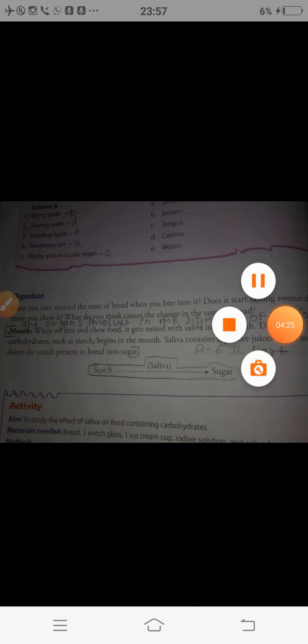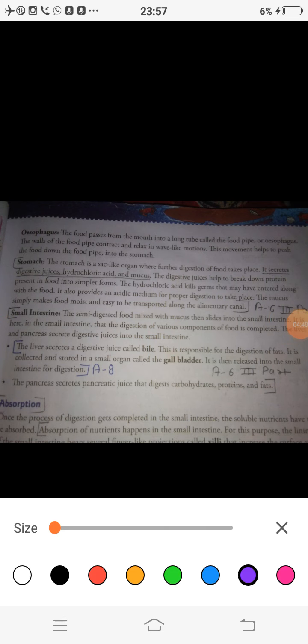Next, we will see another important organ of the digestive system. The next important organ is our oesophagus. What is the oesophagus? As we have learned in the previous classes, it is the food pipe. The food passes from the mouth into a long tube called the food pipe or oesophagus.